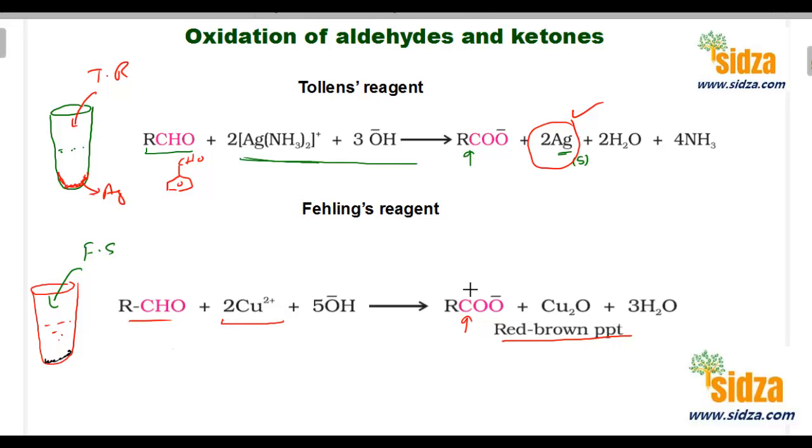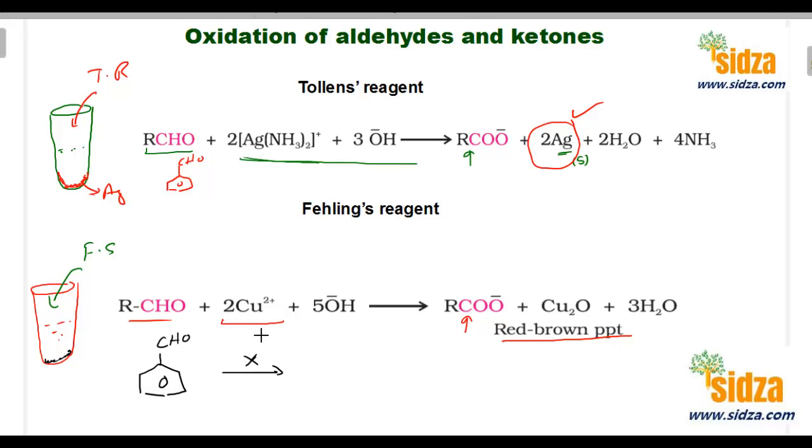And one more point: Fehling solution can only oxidize aliphatic aldehydes, but not aromatic aldehydes. So you can use Fehling solution to differentiate between aliphatic and aromatic aldehydes.